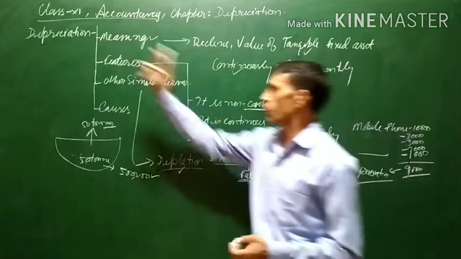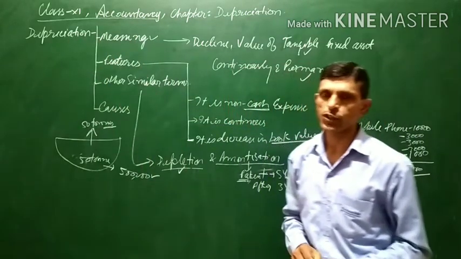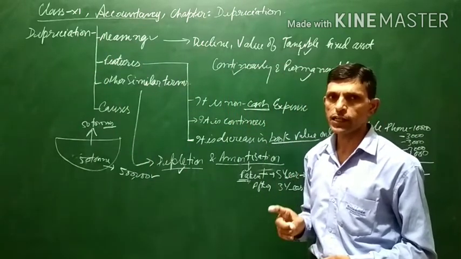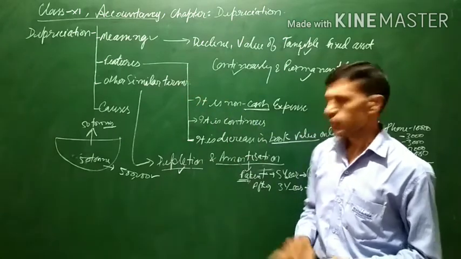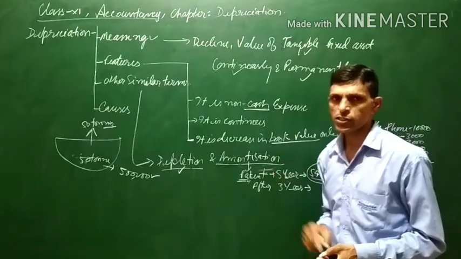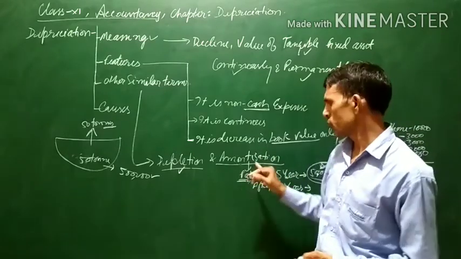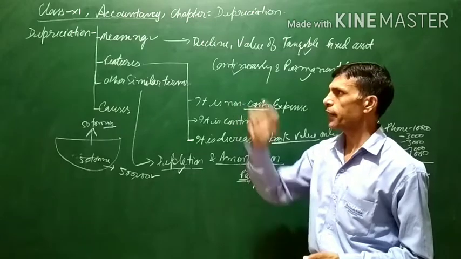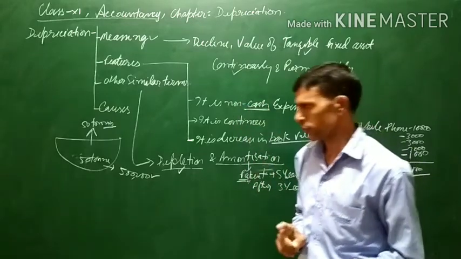For this also, the term which we will use while recording the journal entry will be depreciation. Instead of amortization, we will be using the term depreciation when passing the journal entry. Even if amortization is mentioned in the question, we will write it as depreciation.